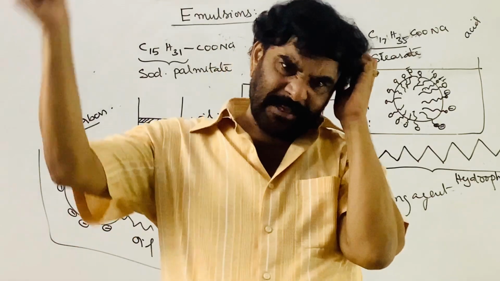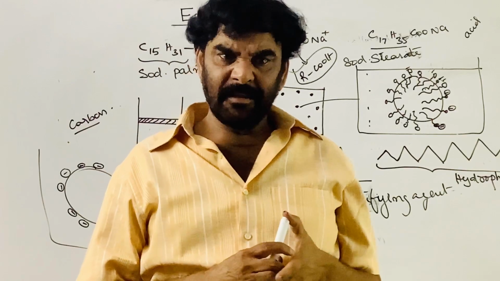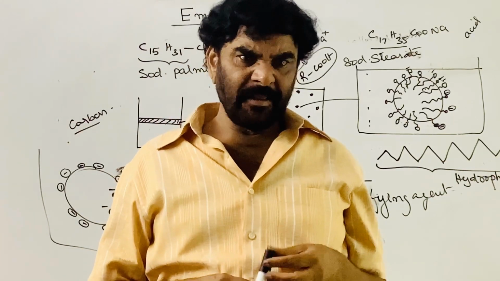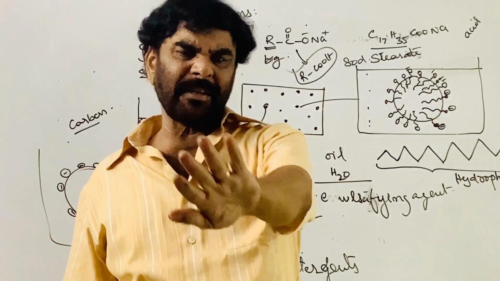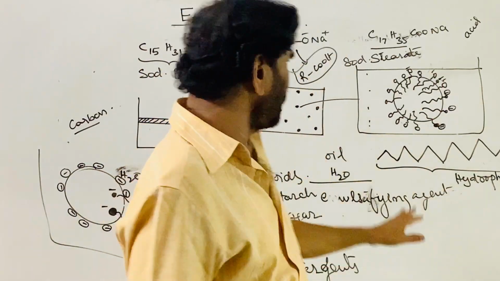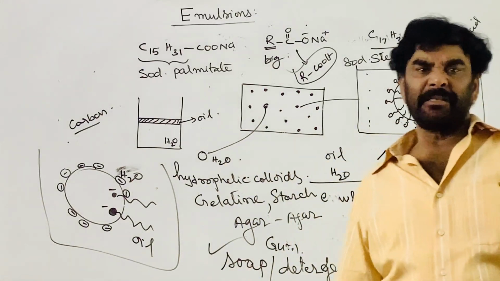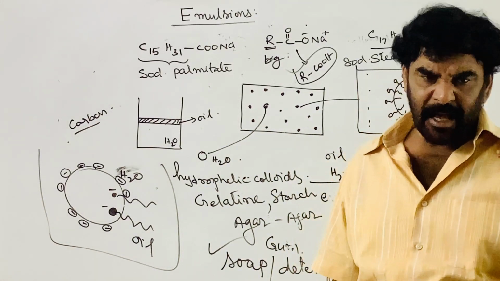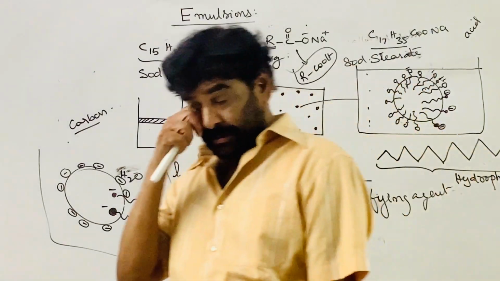All the properties which we discussed are applicable to emulsions also. I told you at the beginning, emulsions are colloidal solutions, but all colloidal solutions are not emulsions.